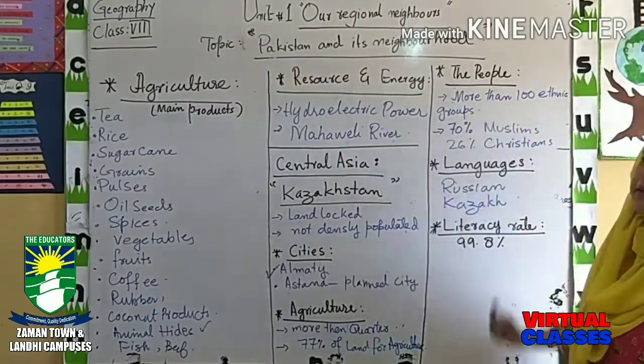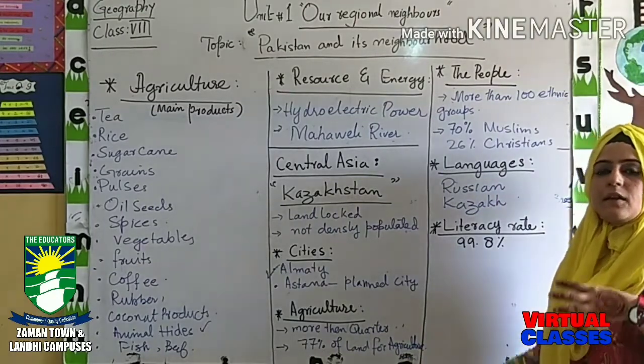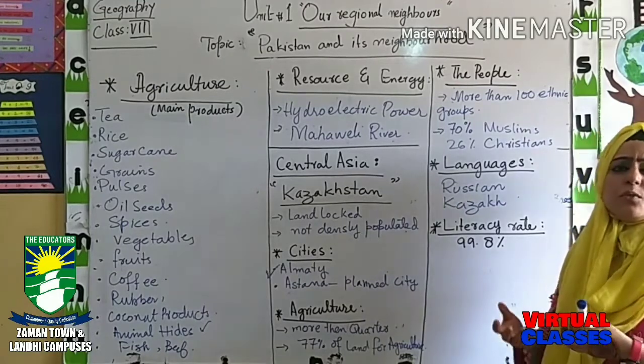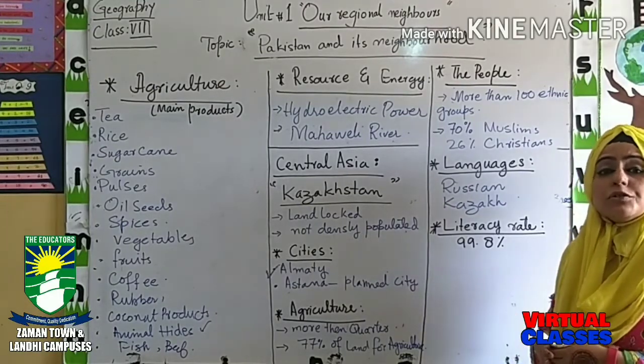More than 100 ethnic groups are there, which means it is a combination of different groups of people. They have different religious groups, different kinds of people who belong to different nations.